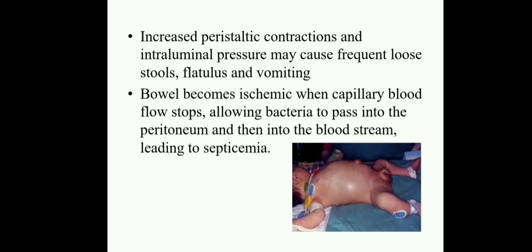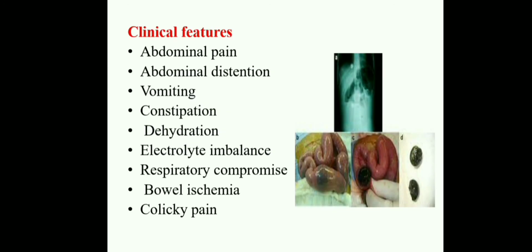The bowel becomes ischemic when capillary blood flow is stopped. Because of the ischemia, necrosis occurs, and that allows bacteria to pass into the peritoneum and then into the bloodstream, leading to septicemia. Once the bacteria stay in that particular part, they may enter the bloodstream and lead to septicemia. This is the pathophysiology of intestinal obstruction.